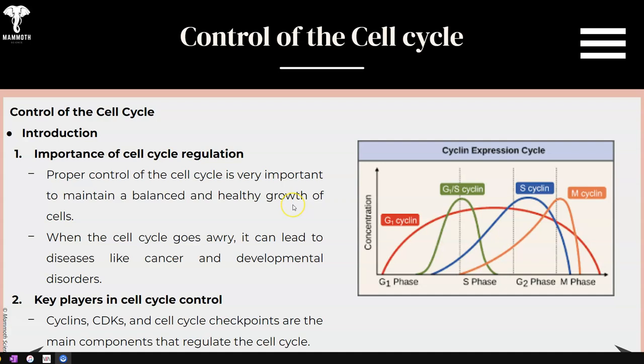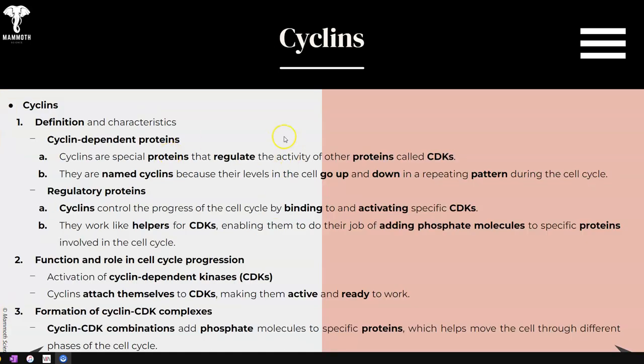The key players are proteins called cyclins. You can see a couple here: G1 cyclin, G1/S cyclin, S cyclin, and the M cyclin. Also CDKs, which we'll talk about in a moment, and the cell cycle checkpoints are the main components that regulate the cell cycle. Now, what are cyclins?